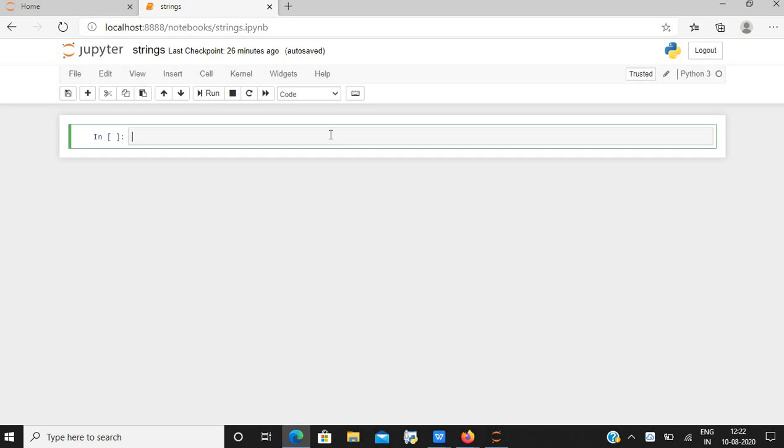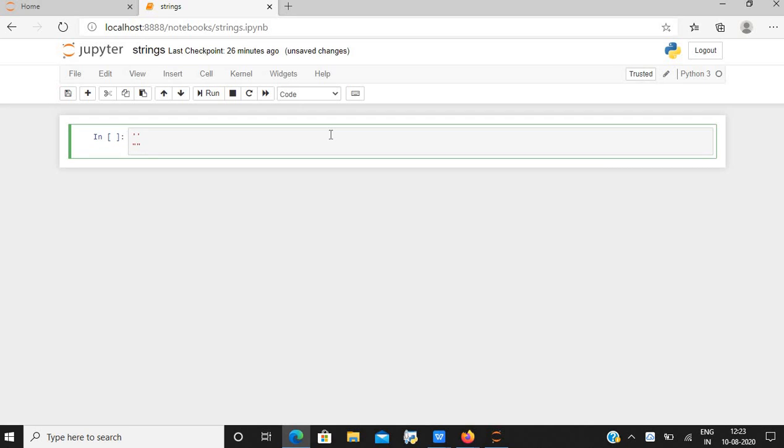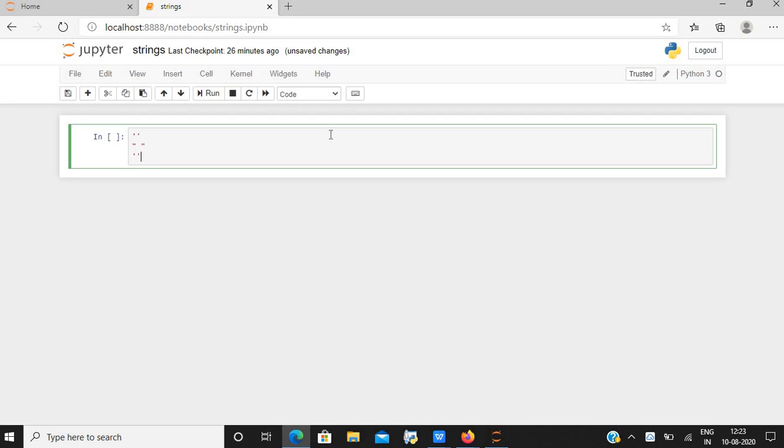Let us discuss what strings are. A string is a sequence of characters, which means that basically it's just a bunch of words. Strings are an important part of every program. Strings are defined in quotes. There are three types of quotes: single quote, double quote, and triple quote.